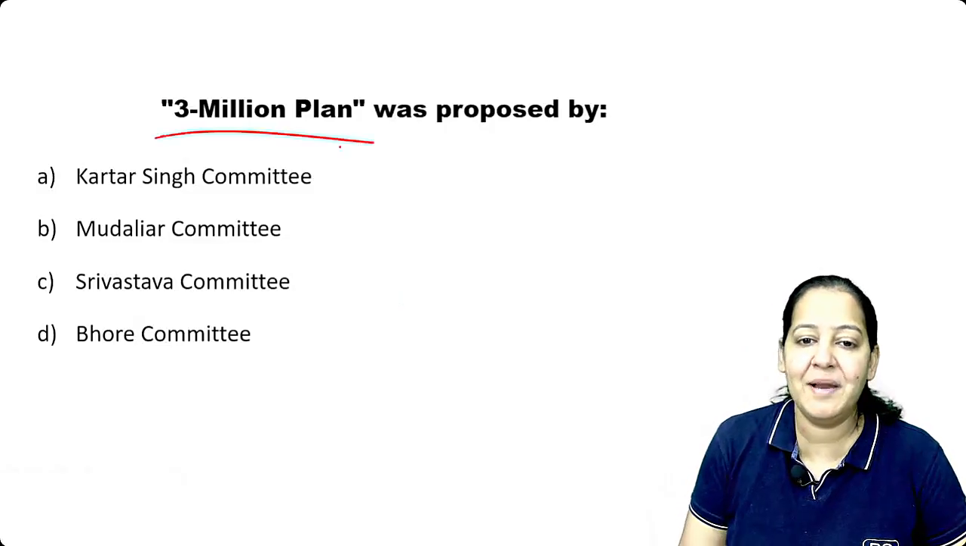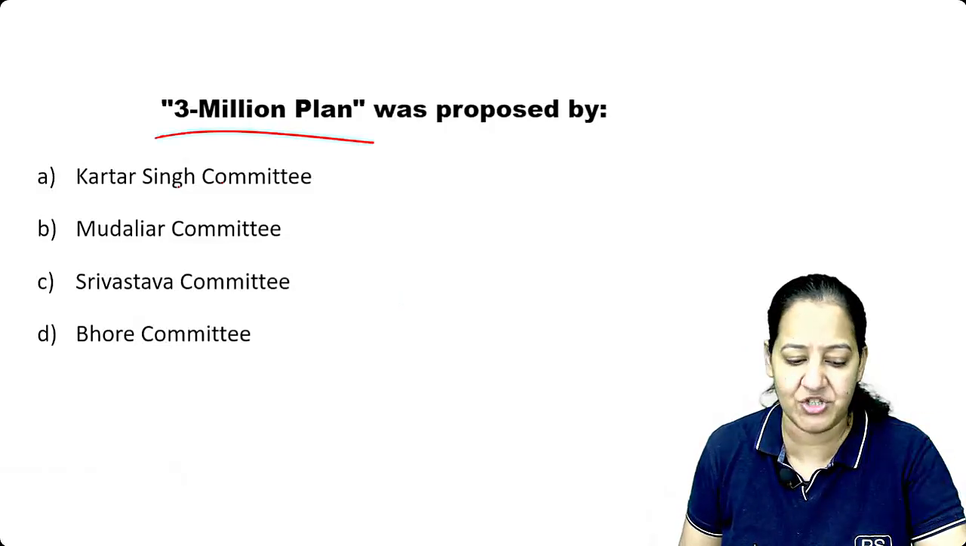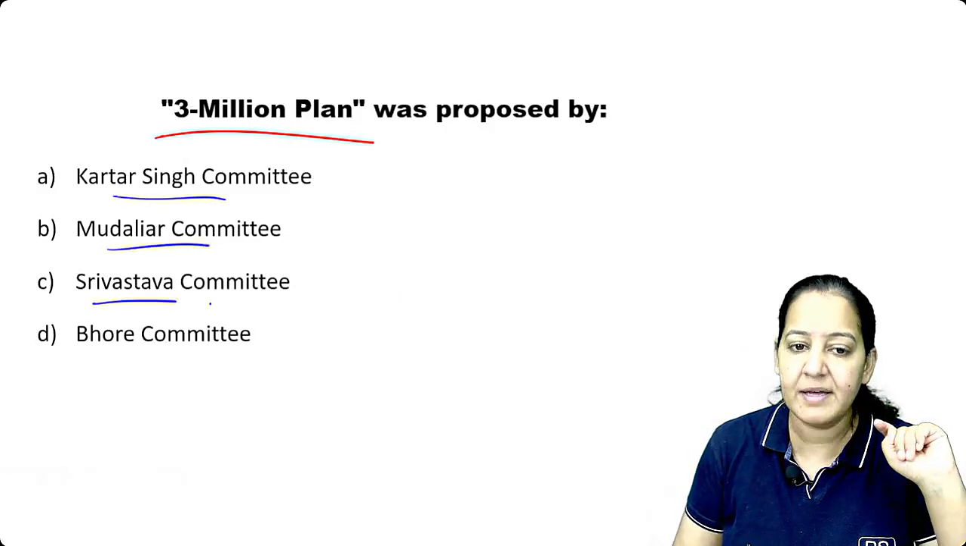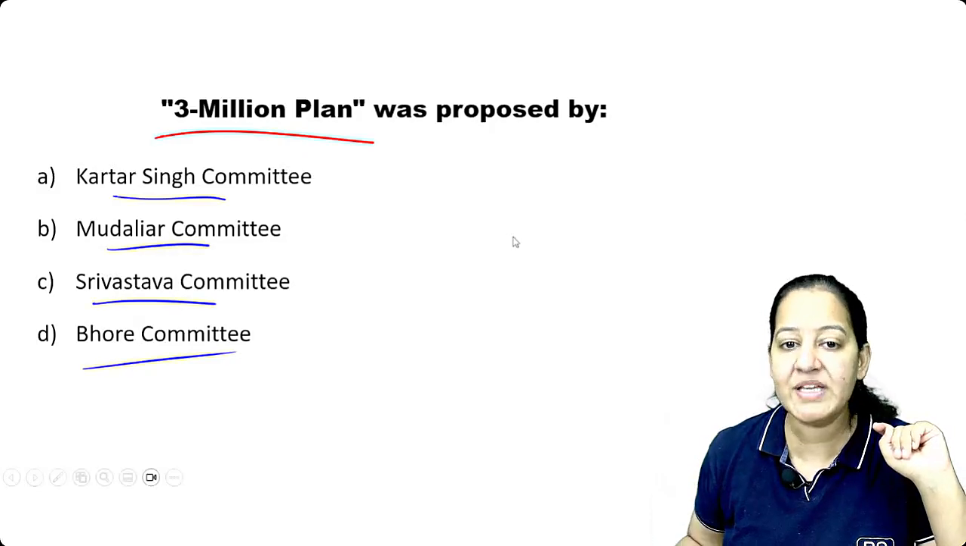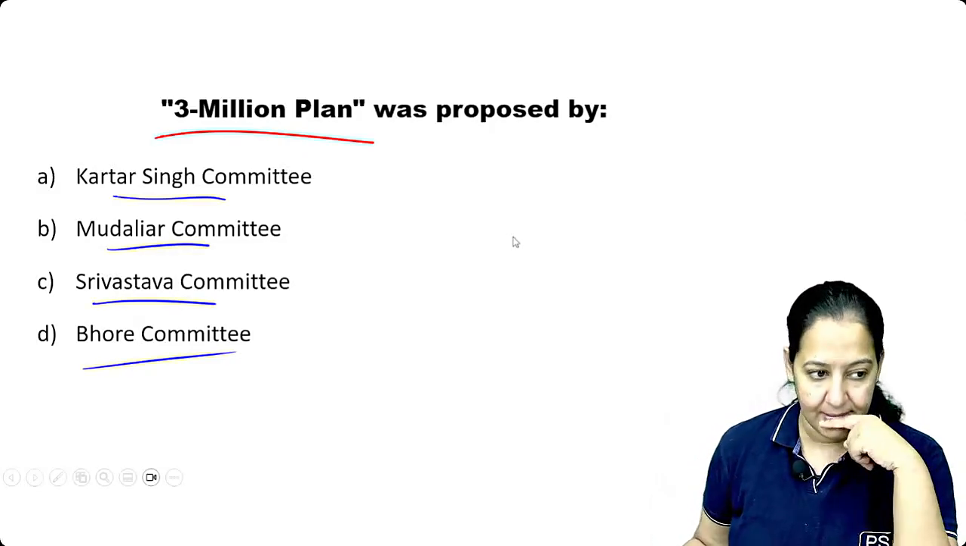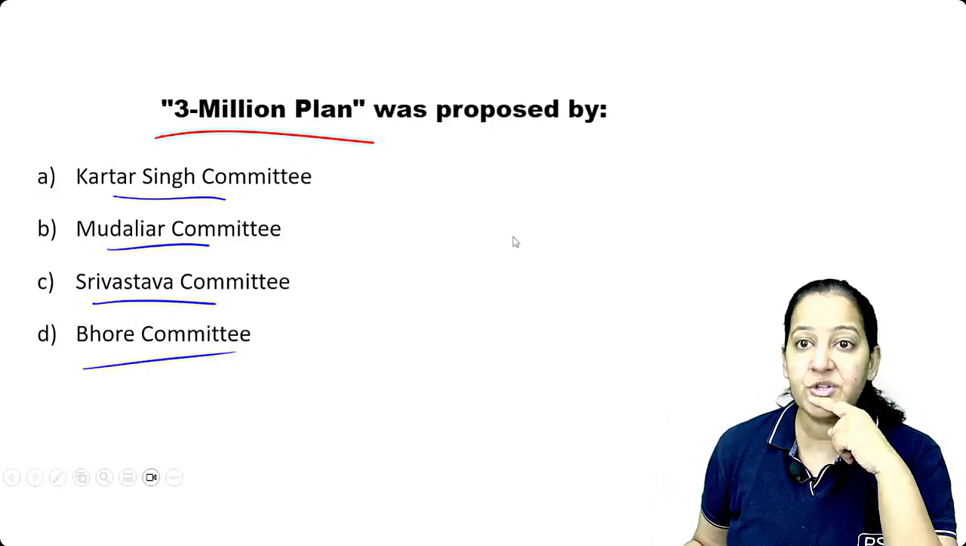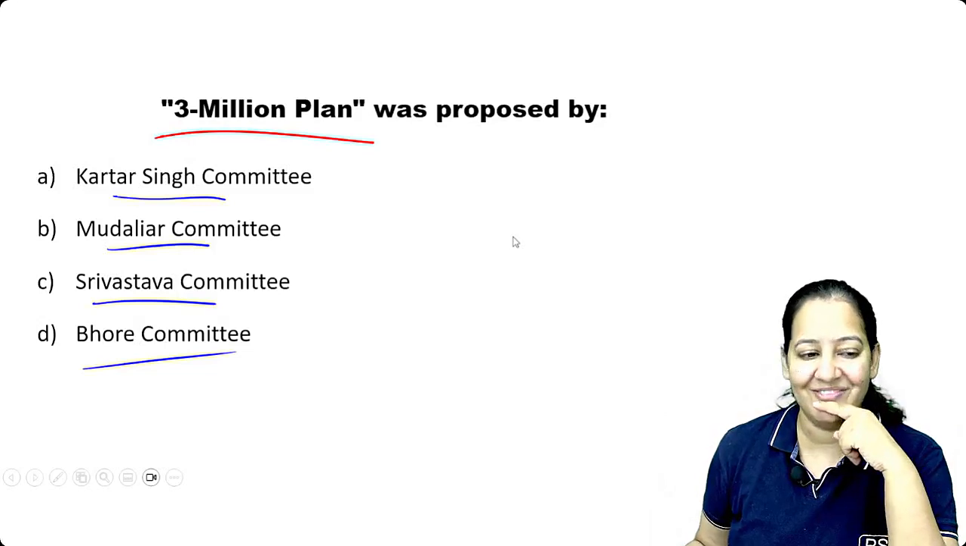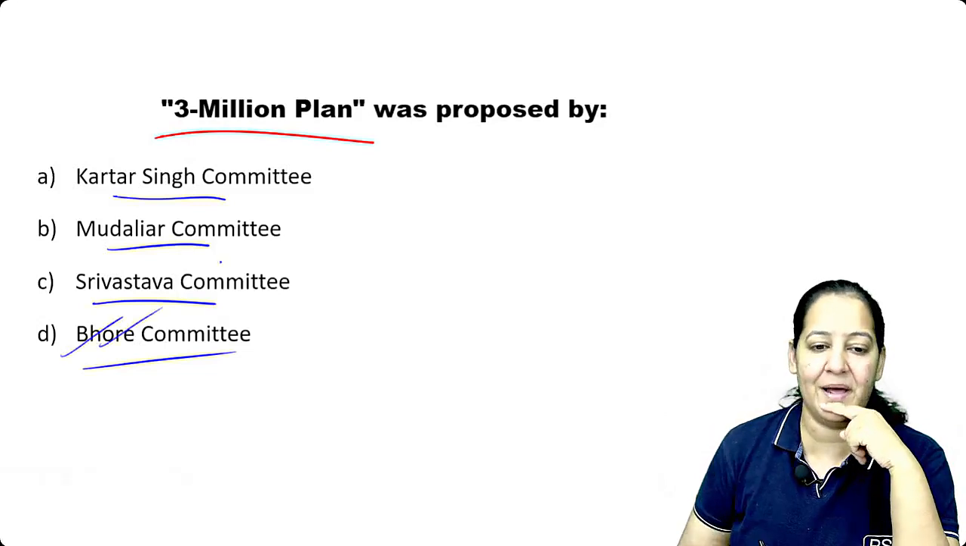3 million plan was proposed by, very commonly asked question. Is it Kartar Singh? Is it Mudaliar? Is it Srivastav? Is it Bhore? Who has given the 3 million plan? Very important, 3 million plan. Don't learn the 3 million plan.